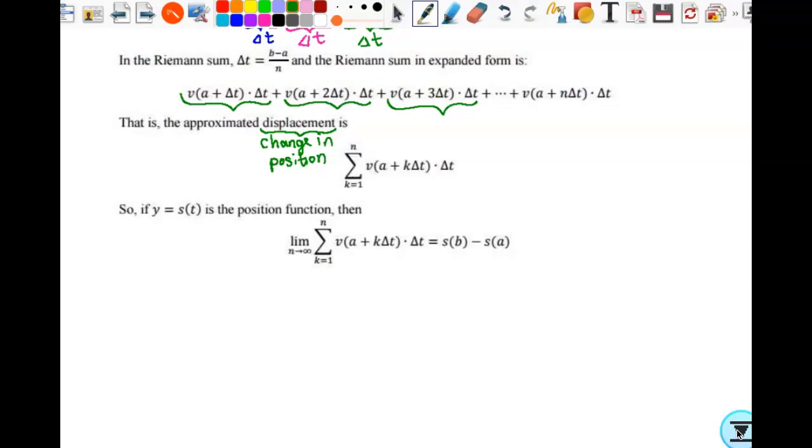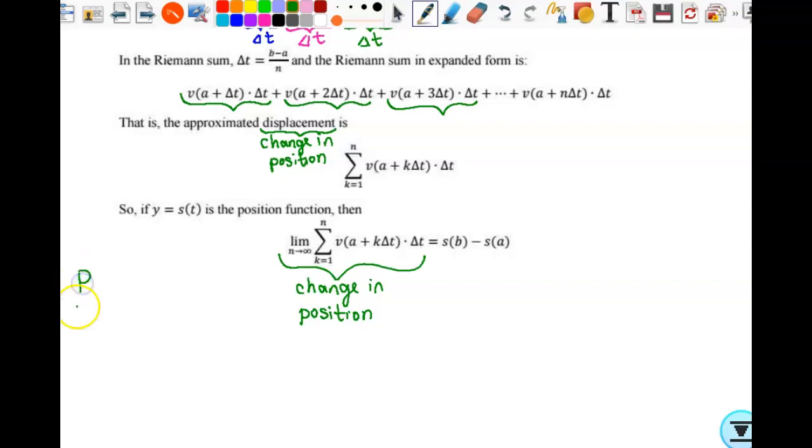All right, so this is an approximation, right? Because without a limit, n is some finite value. So if we take a finite number of rectangles, we're going to get the approximated change in position. But as soon as I put it through that limiting process, are we okay that this is the actual change in position? Okay, so once we put it through the limiting process, we've taken our approximation and made it exact.